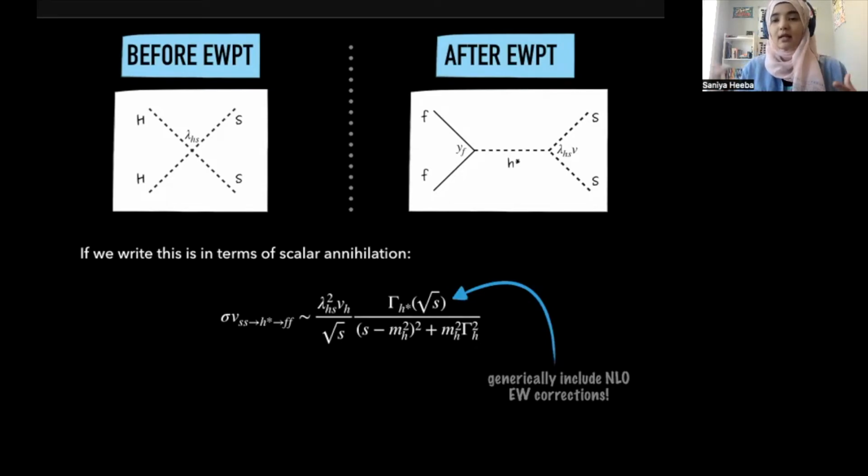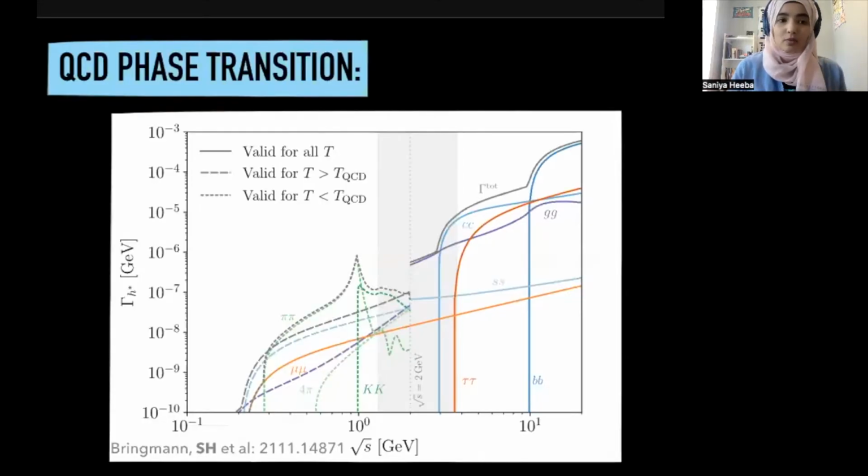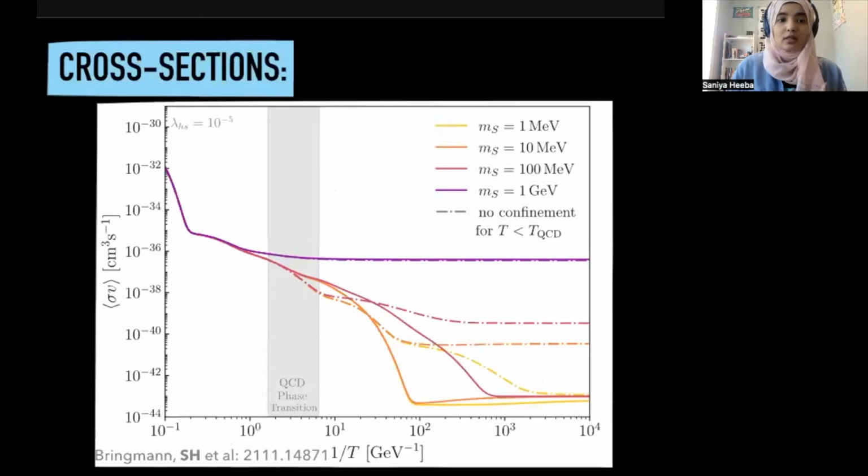And this essentially means that at a certain temperature, we go from a universe where we have free quarks and gluons to a universe where you have pions and kaons and essentially bound states. Again, because we are reframing everything now in terms of this off-shell Higgs decay width, we can essentially write down the production channels in terms of these final states. So there would be a change in the degrees of freedom in the Standard Model states, and this would change the cross sections. And this is what is shown on the screen.